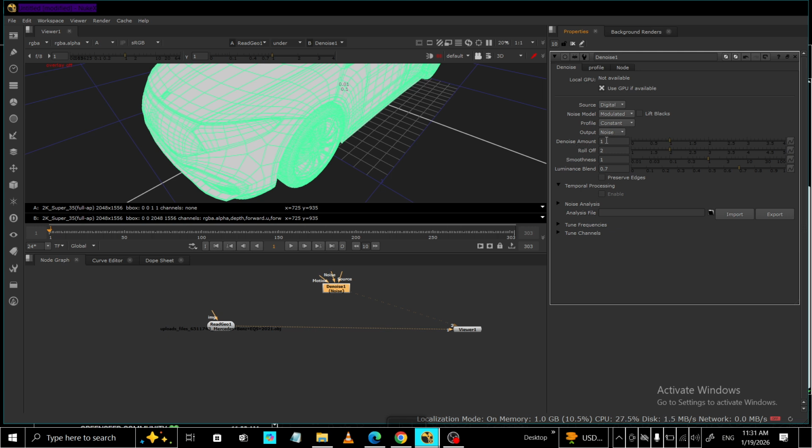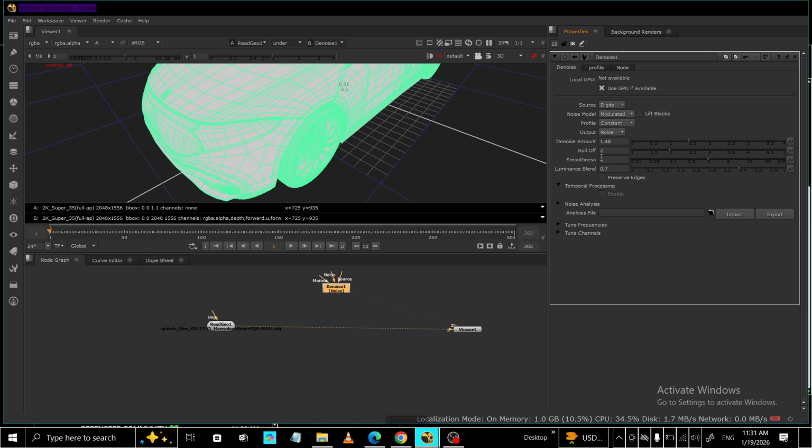Before you start turning knobs, choose which channels you want to denoise. Most of the time, RGB is the right pick because that's where your image data lives. If your shot has an alpha channel with noisy edges, you can target alpha as well, but only if it's actually affected. Another option is luminance, which focuses on brightness variations and can help reduce noise while preserving color detail. Pick the channel set that makes the most sense for your shot.